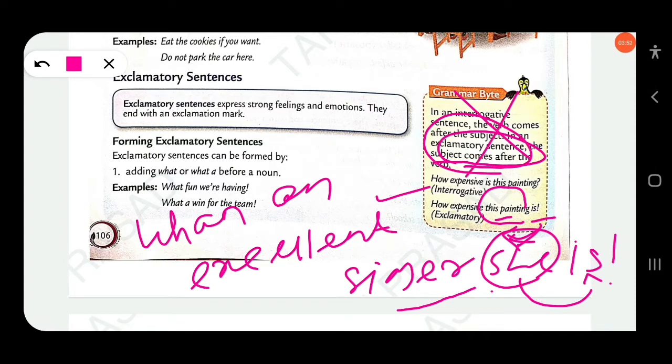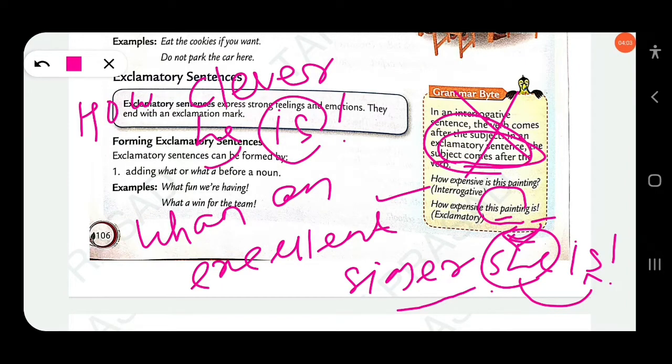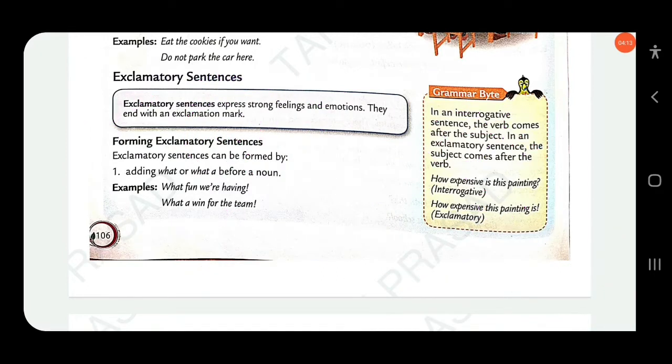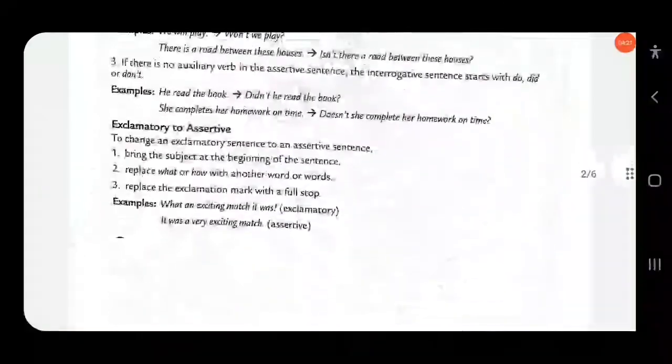This is wrong. Similarly, take "How clever he is." Here again the subject comes before the verb, not after. Clear? You have to rectify it. I think you have got a complete idea about the position of the subject in interrogative and exclamatory sentences. Clear?